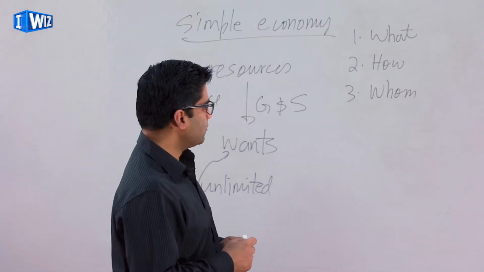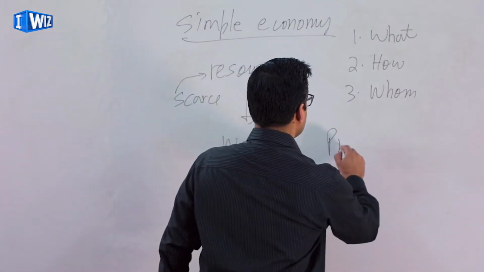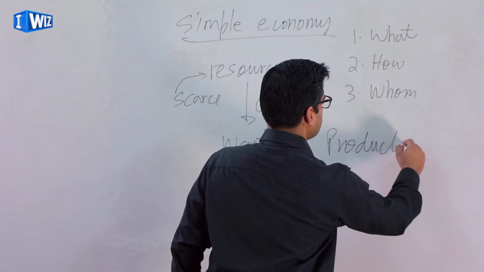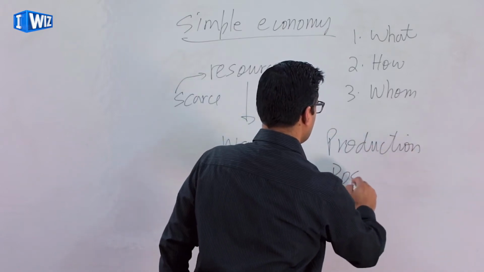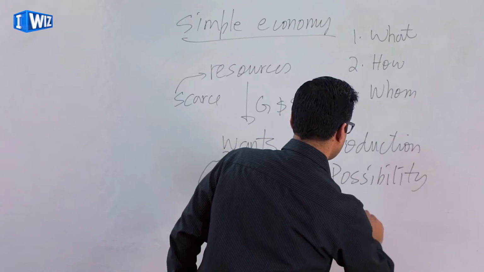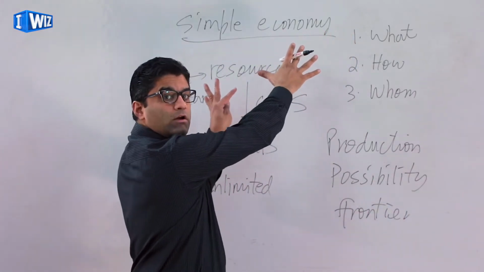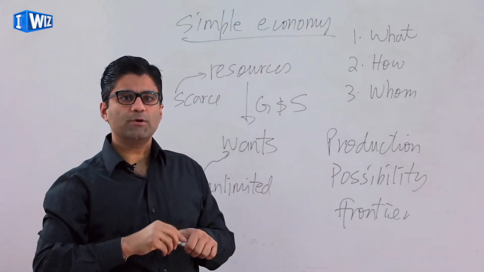So the next topic, which we will get into next time, is called the production possibility frontier. This is a very simple economic model which helps summarize the concepts you have learned today. How do we go about producing it?